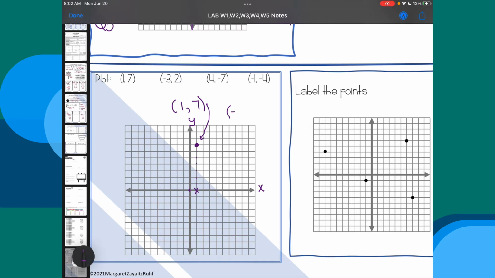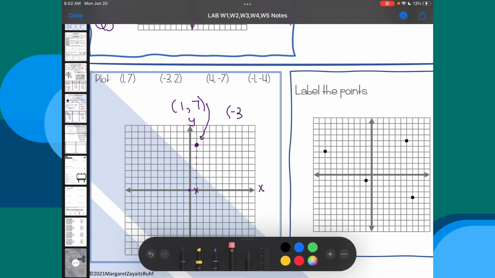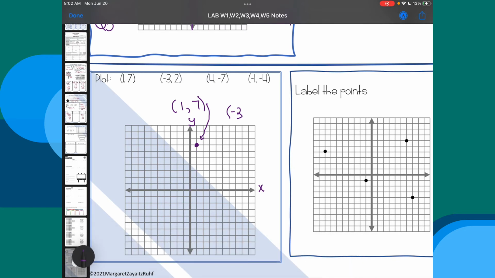The next one is (-3, 2). So on the x-axis, we are going to start at the origin always. And we're going to go negative 3. 1, 2, 3. We'll make a pit stop here at negative 3. Now in the y direction, we're going to go positive 2. So we're going to go up 2. 1, 2, and we're going to make our new point.